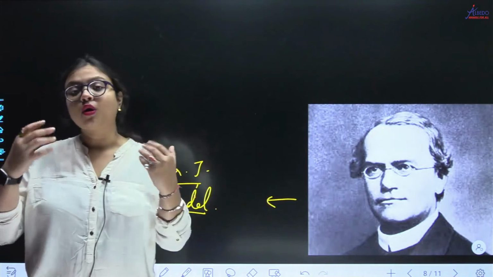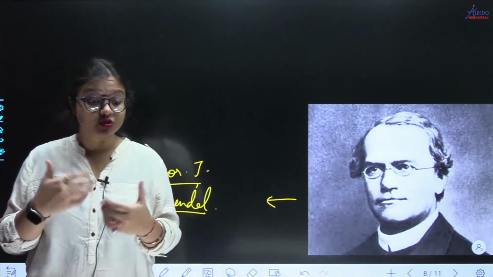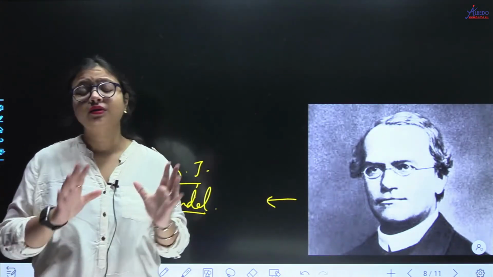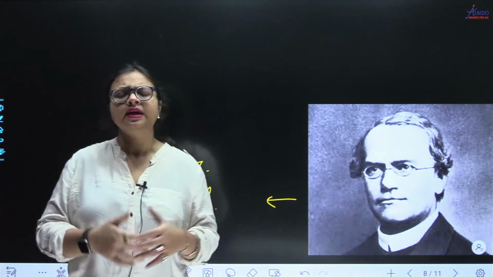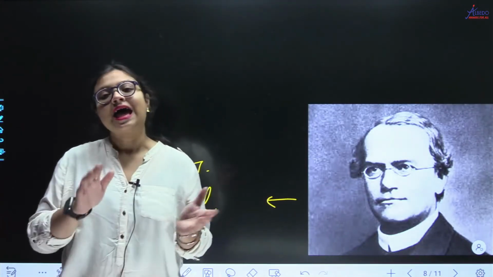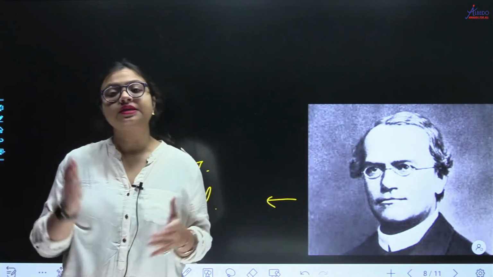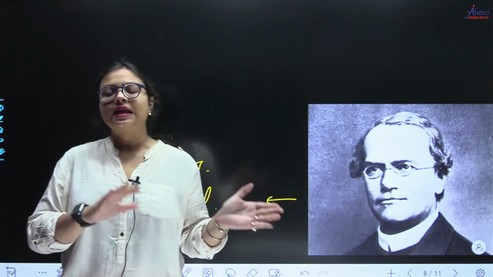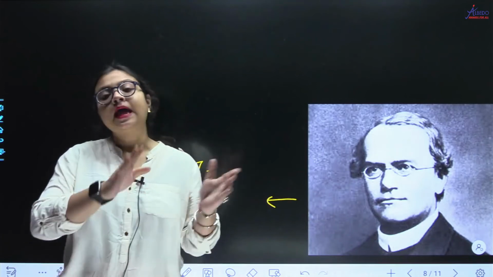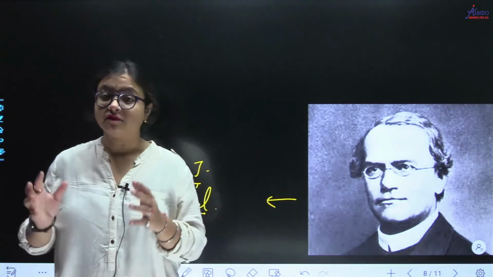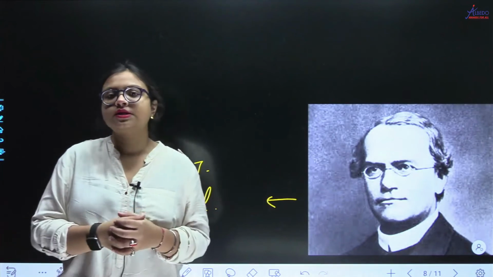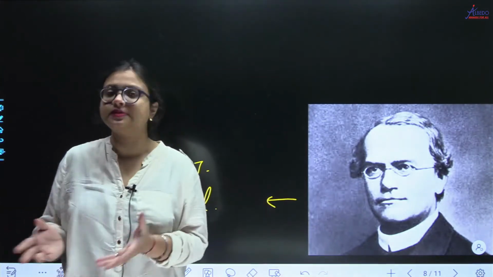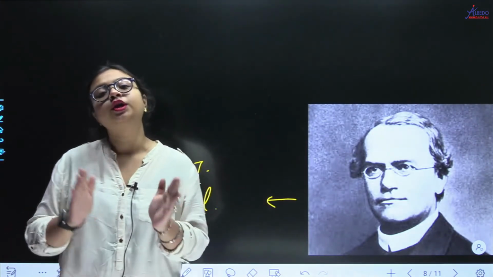So he thought so far forward before his time, that at that time he was not at all given recognition. His contemporary scientists did not accept him, कि ये क्या फालतू चीज़ बोल रहा है. They were like this, and he died like that. ठीक है, after many years his works were rediscovered, and at that time there was the discovery of electron microscopy. When we came to know about the genetic material, DNA and various things, those scientists who rediscovered his work observed that he already said those things without seeing anything, and because of this he was awarded Nobel Prize posthumously.